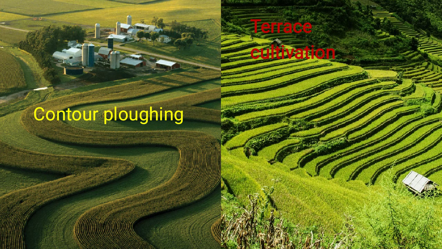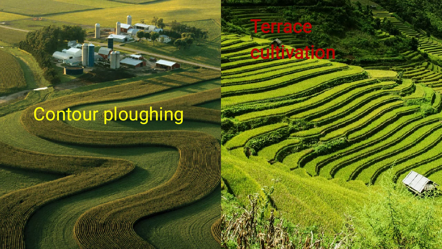Plowing will never be done along the slope. It is wrong. Instead it will be done parallel to the contour, so that is called plowing along the contour lines.